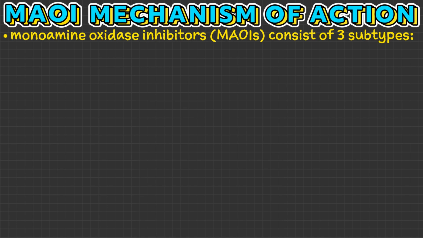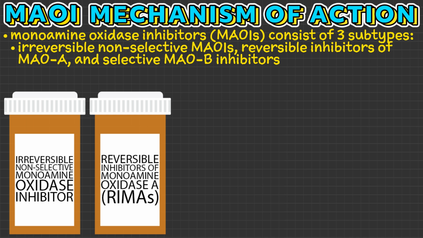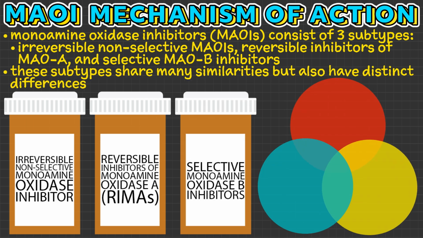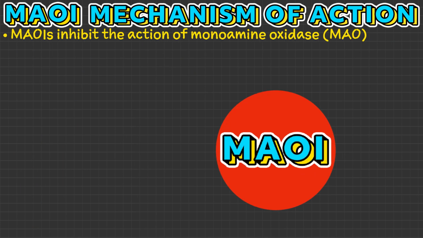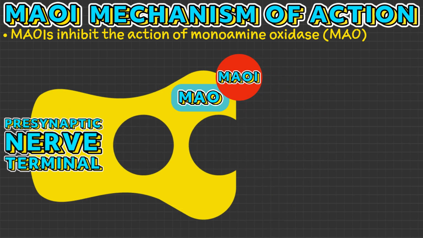Monoamine Oxidase Inhibitors, or MAOIs, are a class of medications that consist of three subtypes: Irreversible Non-selective MAOIs, Reversible Inhibitors of MAO-A, and Selective MAO-B Inhibitors. While these subtypes share many similarities, they also have distinct differences. If you want to learn more about any of these three subtypes, you can click the link on screen or in the description below.